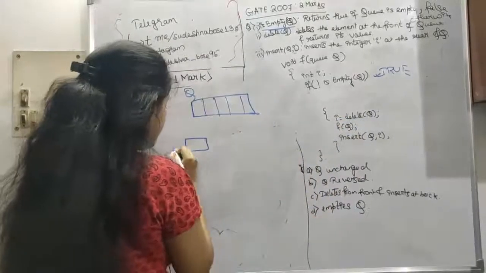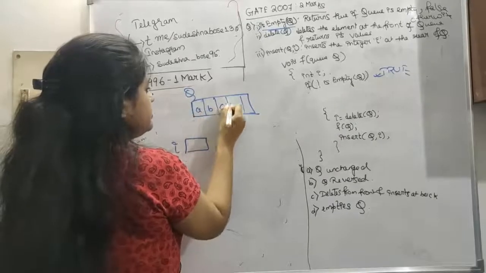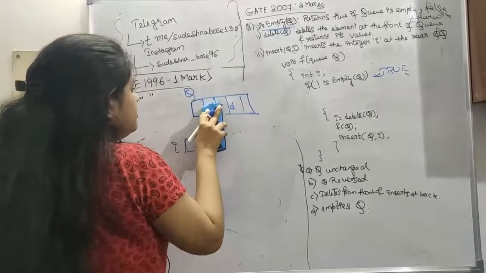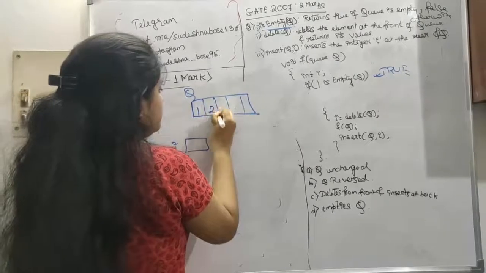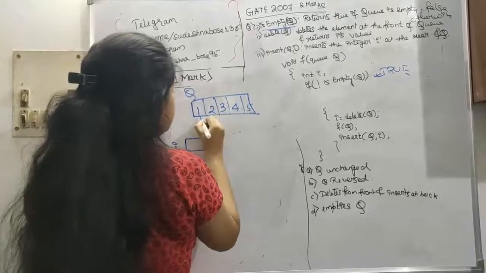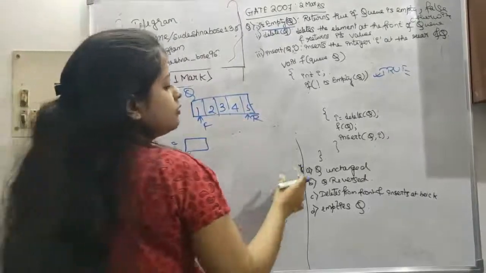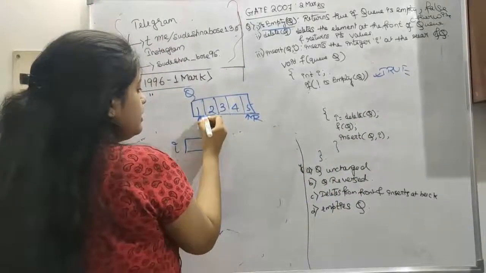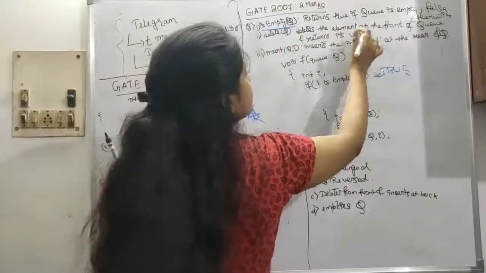Here i is our variable. Let's say the queue is 1, 2, 3, 4, 5, this is our front and this is our rear. So delete(q): delete means delete the front of the q and return its value.